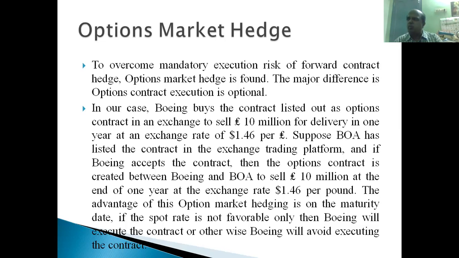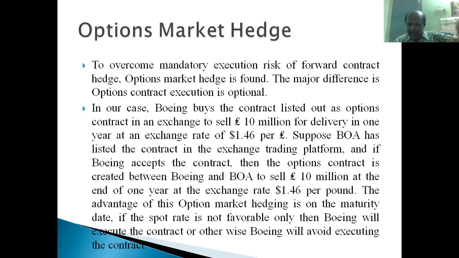A selling option is called a put option. If you are buying the underlying asset through this option, that option is called a call option, right? So a put option is available to sell 10 million pounds. So Boeing buys this contract. Buying the option contract means taking a long position in the option contract, right? Boeing takes a long position in the put option contract, to sell 10 million pounds at the rate of $1.46 per pound, right?